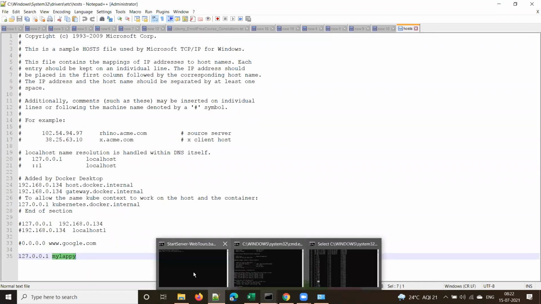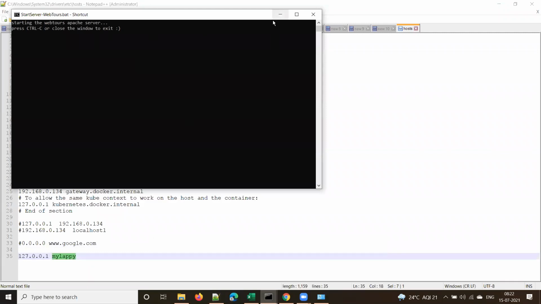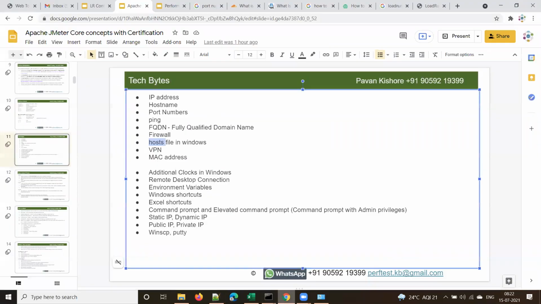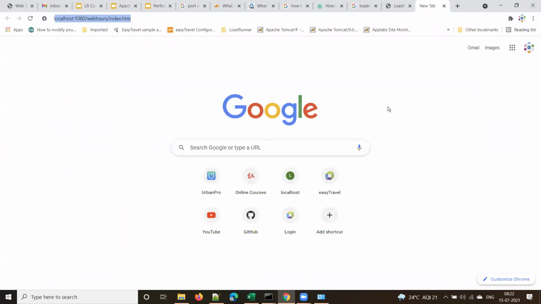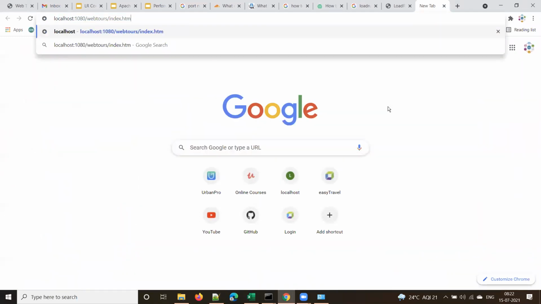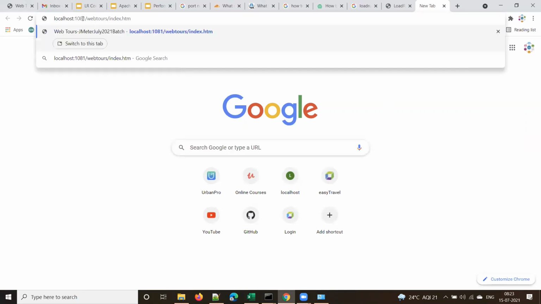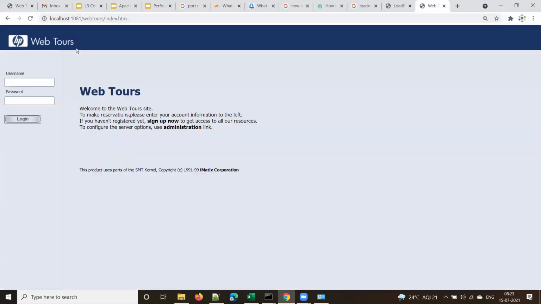Now let me show you something. I started the WebTools application on my server. What is the URL of the WebTools homepage? Localhost. This is the default URL of the WebTools application. I changed the port because there was a port conflict, and I changed the port number on my machine to 1081. So this is one way to access the application: localhost:1081/webtools/index.html.